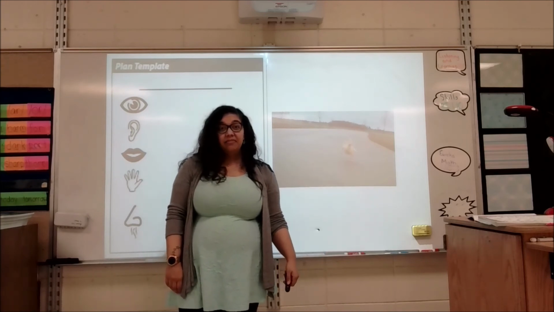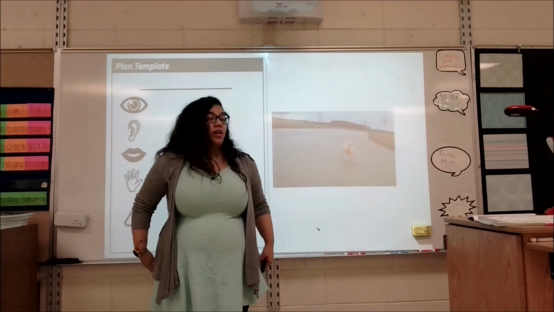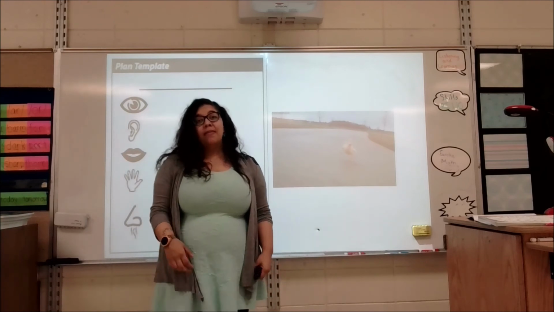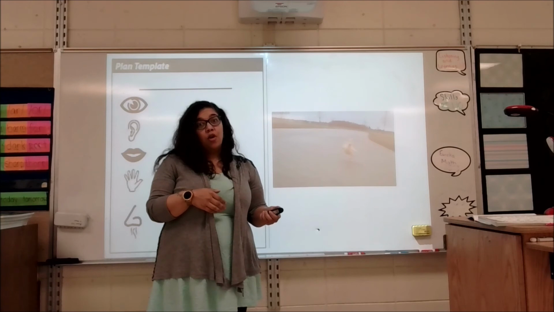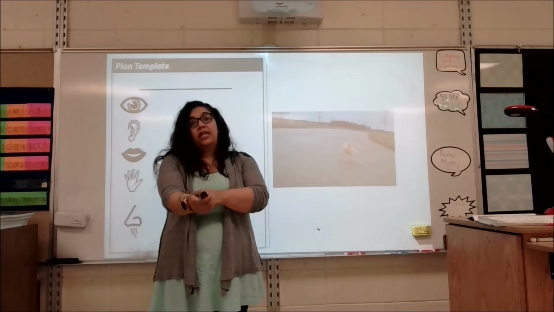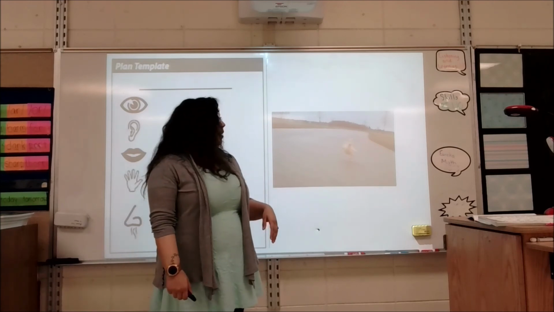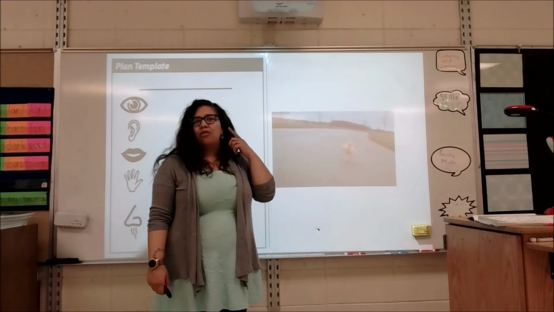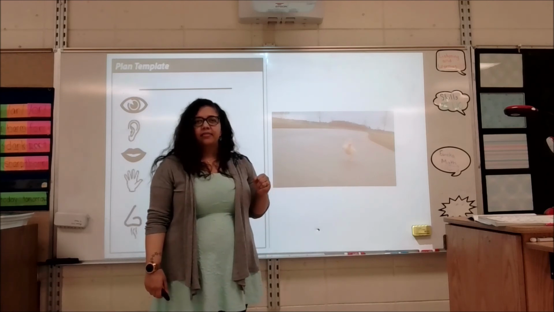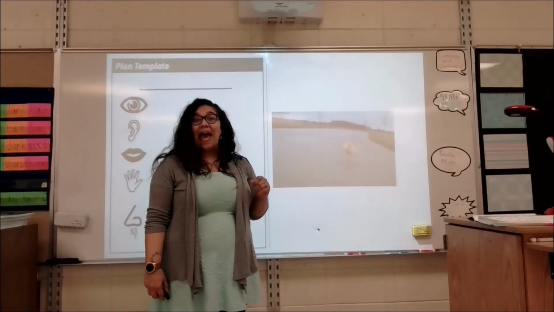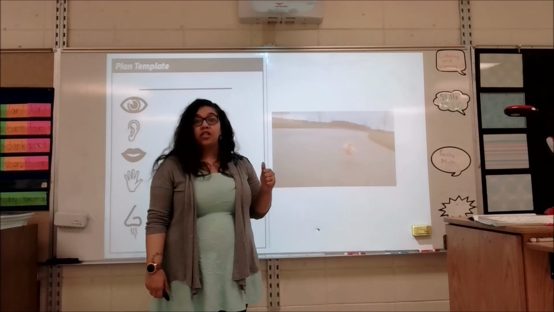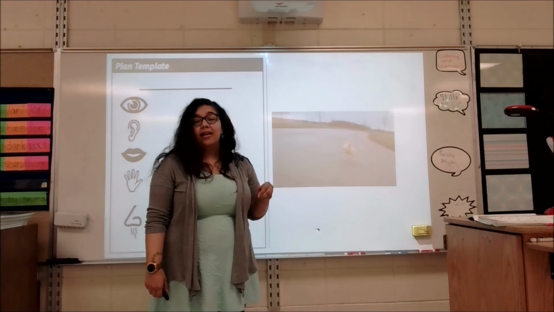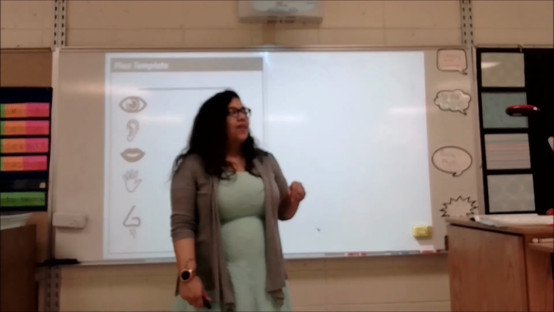Can we smell him? I mean, maybe we could, but not from the picture we can't. Well, maybe we'll see something in a couple more pictures that'll be more obvious what they smell like. Can we hear him? What sound do you think he's making? He's probably quacking. Ooh, I like that. So the small, yellow, soft, quacking duck. All right, let's do another one.